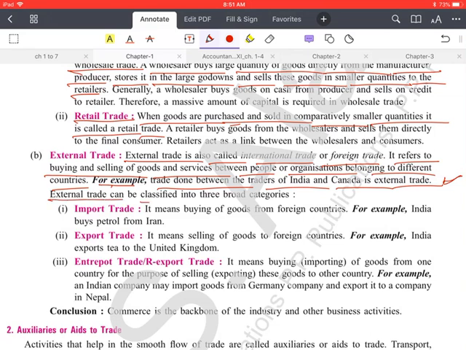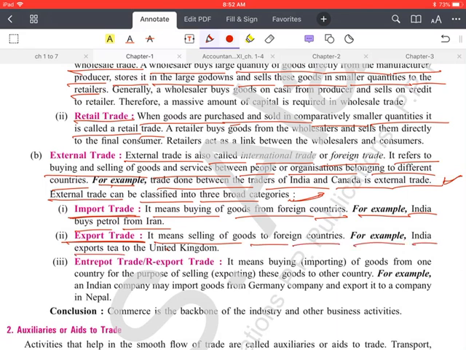External trade can be classified into three broad categories. So we can further classify this external trade into three types. That is import trade. It means buying of goods from foreign countries. You all know what is import. When we purchase goods from other countries, that is called import. For example, India buys petrol from Iran. And export trade means selling of goods to foreign countries. For example, India exports tea to the United Kingdom. Export means selling of goods to other countries.